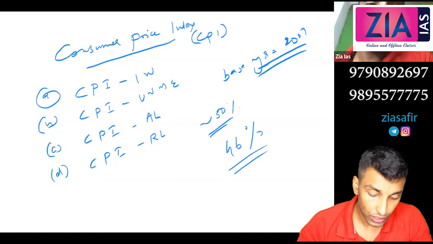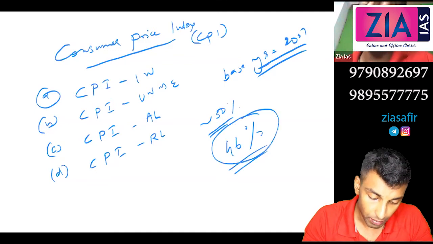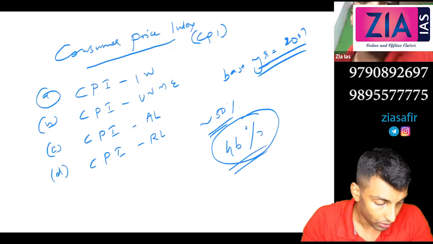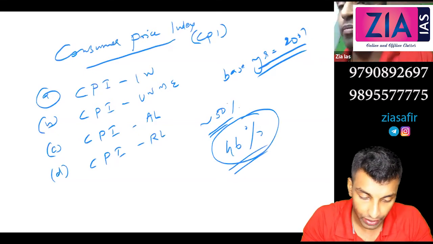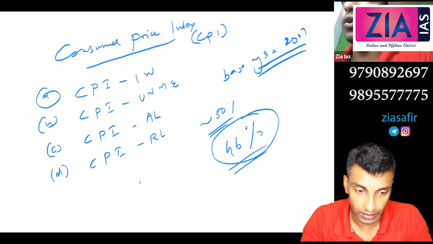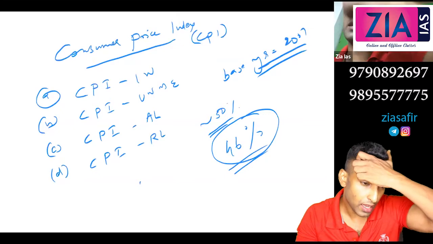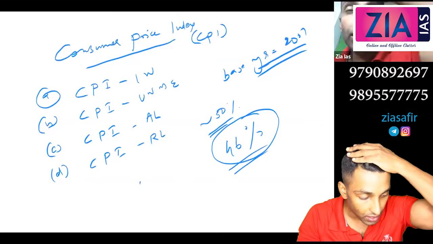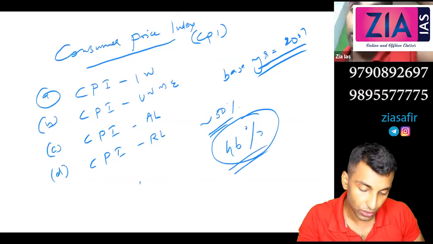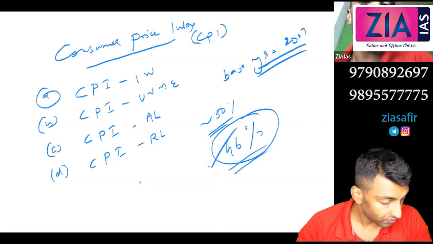So why is weightage for food given more, 46%? Because that will have more impact, no? That is having more importance. That will affect people more than pan, supari, gutka, etc. For example, if food items increase by 10% and gutka price increases by 10%, which affects the people more? Food, right? So that is why food is given more weightage, 46.